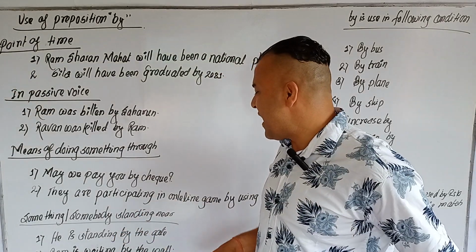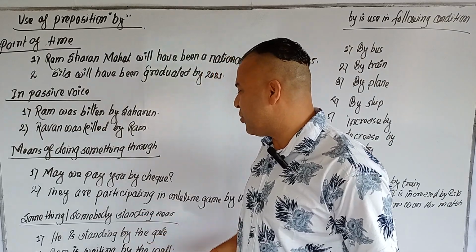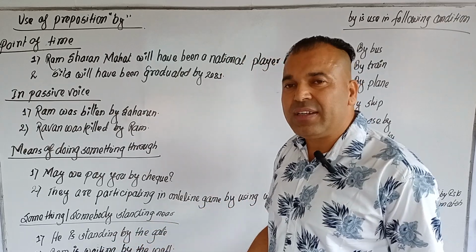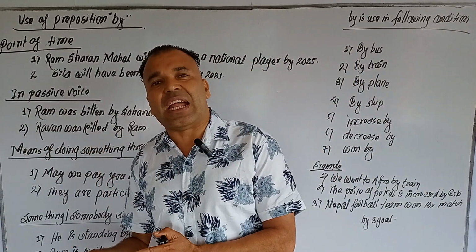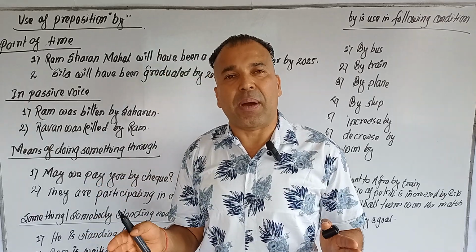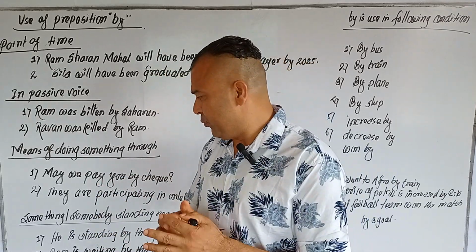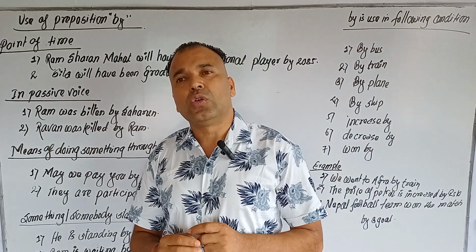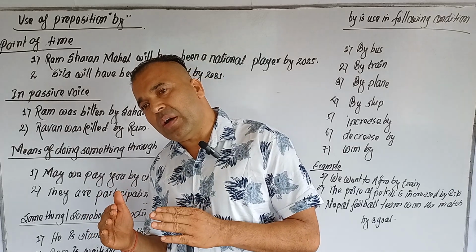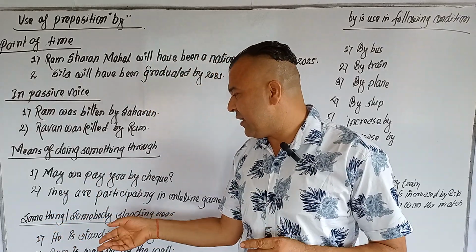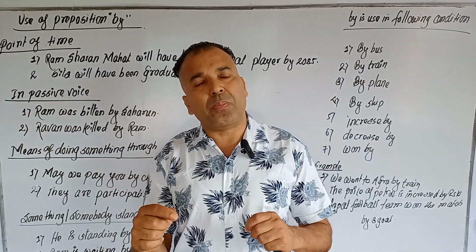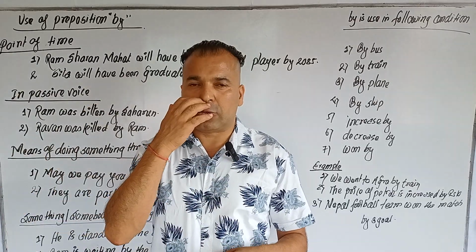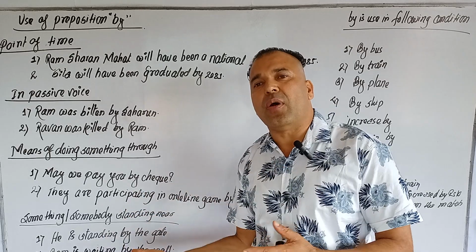Something or somebody is standing near. When anybody or something is standing near, we say he is standing by the gate. Ram is waiting by the gate. Waiting by also indicates standing there.